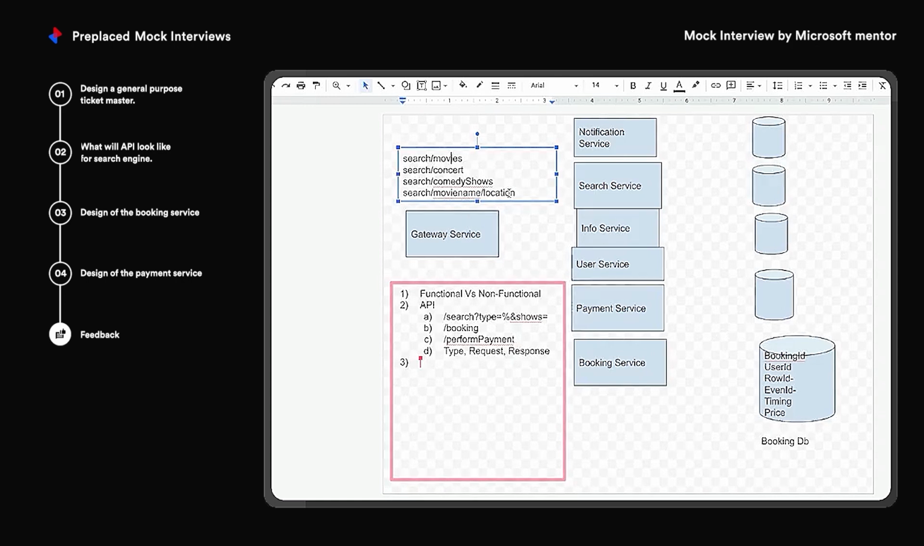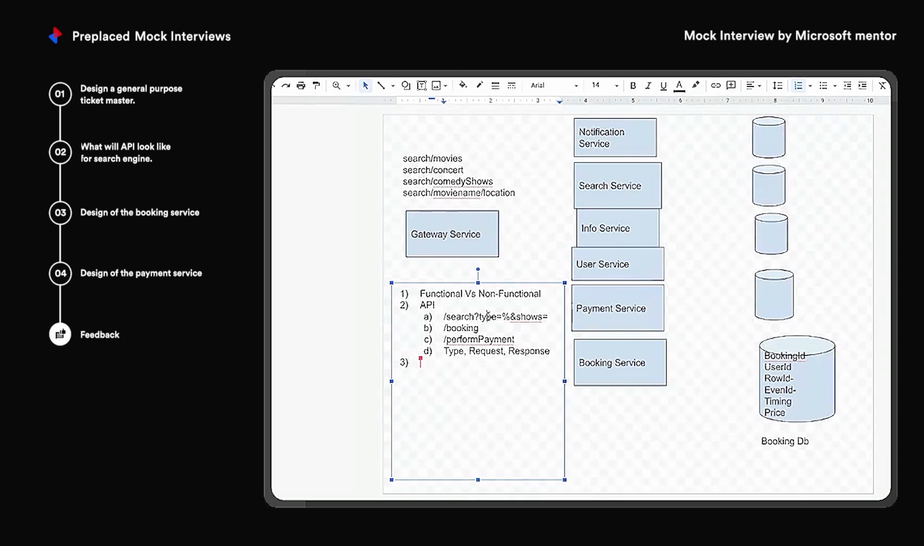See, for these endpoints, slash movie, search slash concert, slash comedy shows, these are 3 or 4 different APIs. When you have 4 different APIs, you'll need 4 different APIs to be implemented in your backend, right? But here, you have a single API. The logic will not be the same, right? What we want for movies will it be the same for concert, comedy shows?